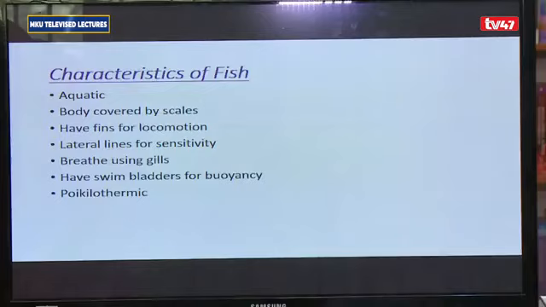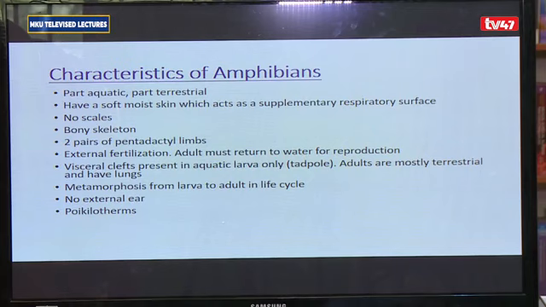For the case of the amphibians, we talk about 3 orders in this particular class. So basically for the amphibians, we talk about 3 orders. We have got the order Apoda, amphibians without any legs. We have got the order Urodela, amphibians with basically a long elongated tail, and we've got the order Anura, comprising of amphibians without a tail at all.